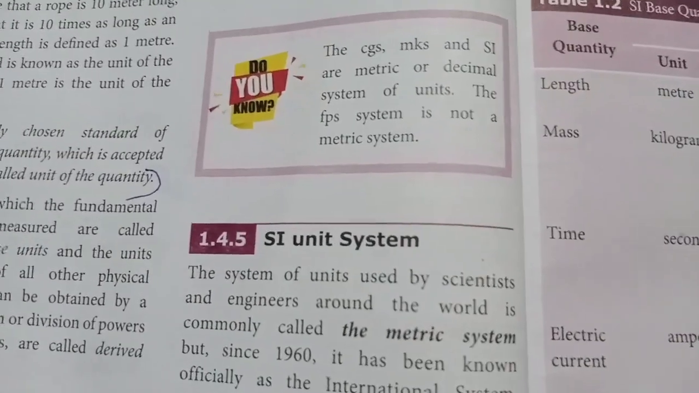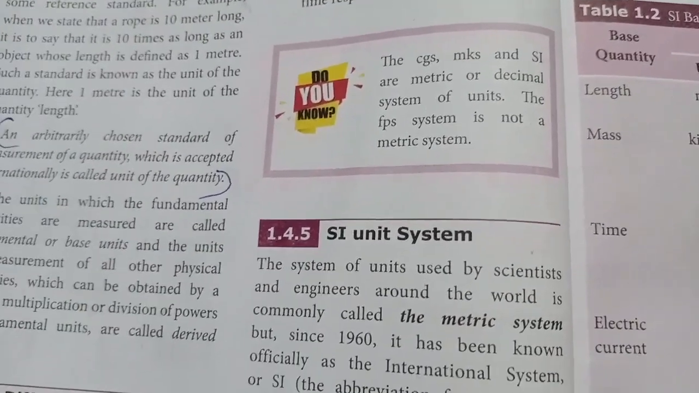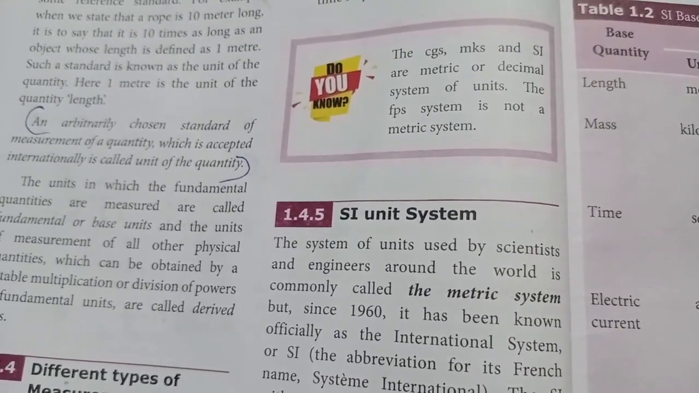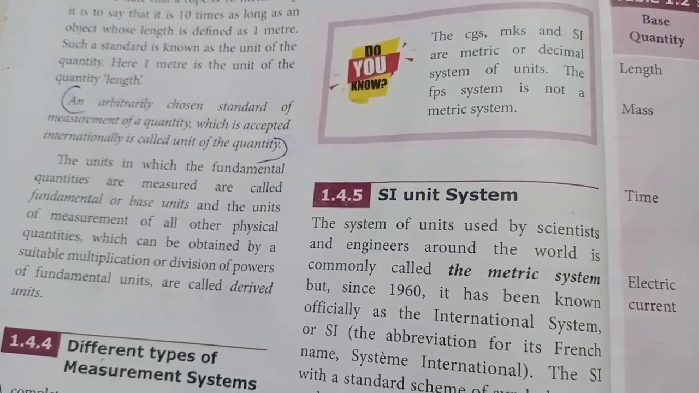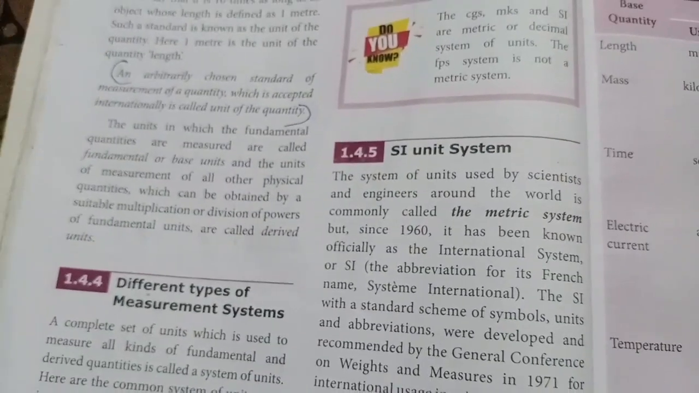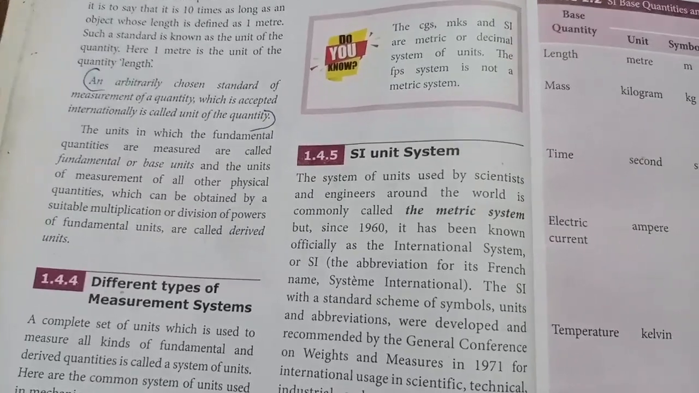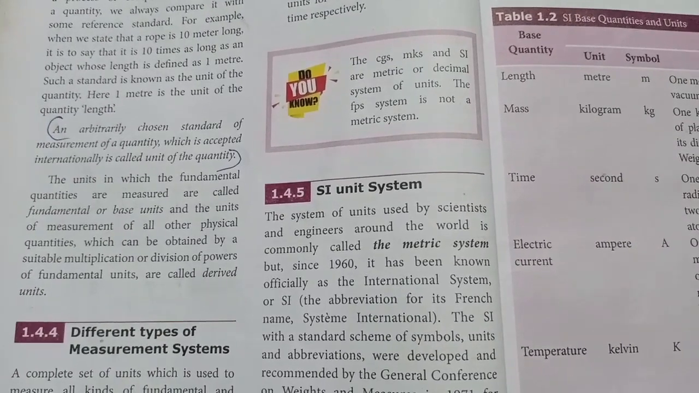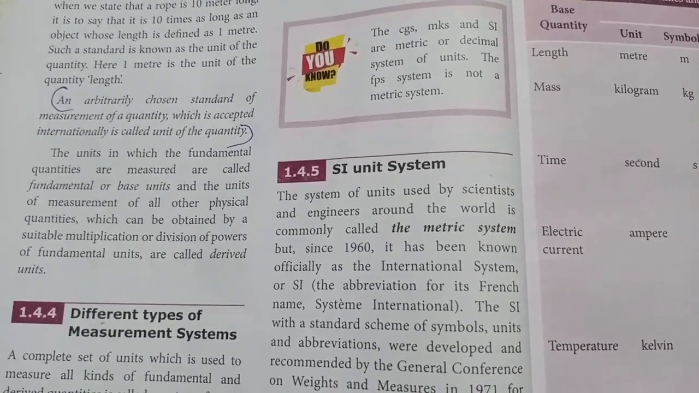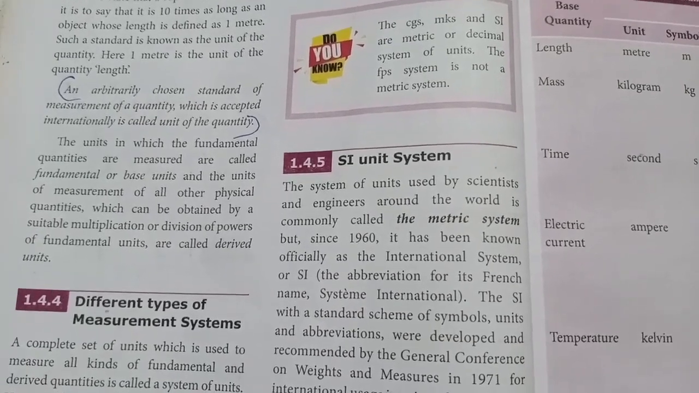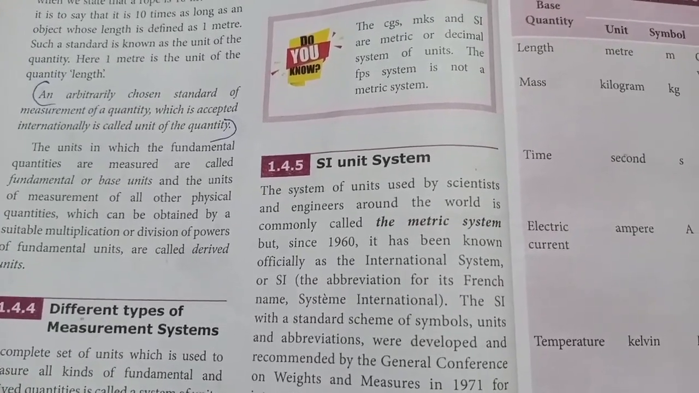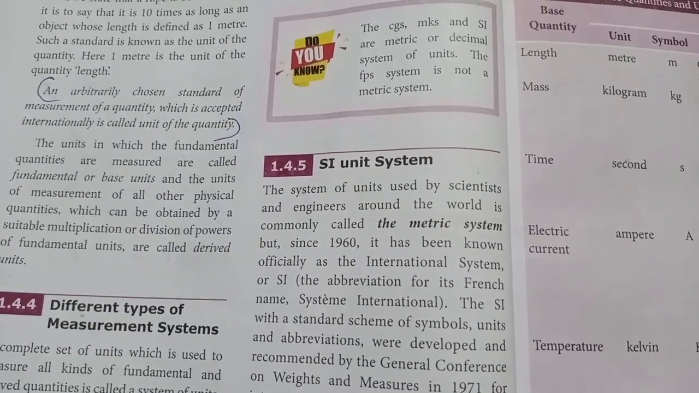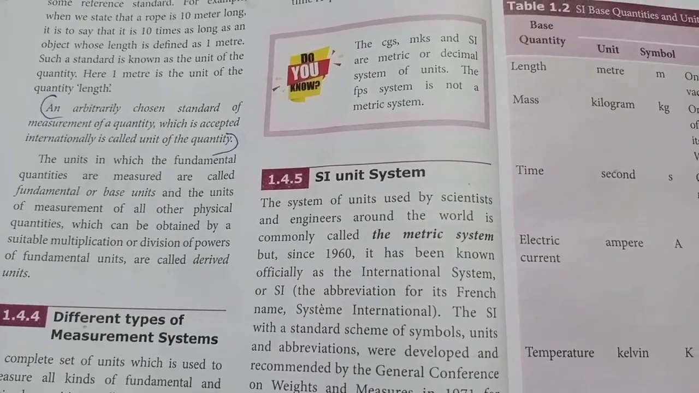Then you can see the do you know part. CGS, MKS and SI are metric or decimal systems of units. For the FPS system, you can just go through that. This CGS, MKS and SI units are used by scientists and engineers around the world, and that is what we call the metric system. Scientists and engineers don't use the FPS system. Mostly they use CGS and MKS systems of units.